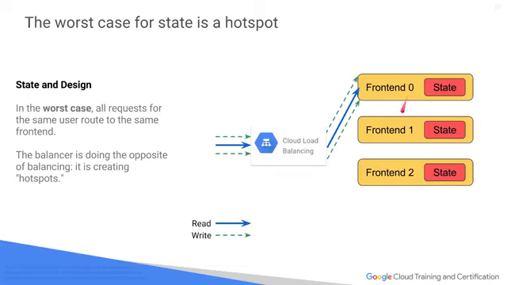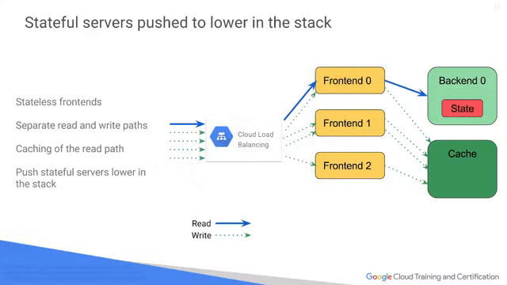Now, in this case, we've stored the state with the actual front-end servers that are handling it. Well, the problem with that is you could become a hotspot because load balancing isn't always perfect, and it may distribute a larger number of stateful transactions to a single front end, and that may become overloaded. So what we recommend is you push state off of the actual services that are handling and relying on state. So you push them to a back end.